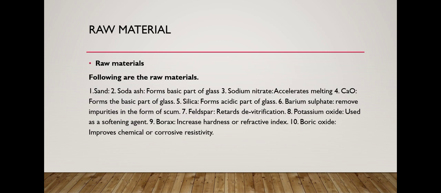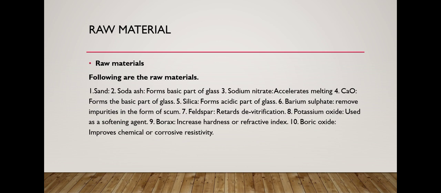Now we learn about the raw materials used in the glass industry. Following are the raw materials used to prepare glass: sand and soda ash form the basic part of glass; sodium nitrate; calcium oxide forms the basic part of glass; silica forms the acid part of glass; barium sulfate removes impurities in the form of scum; and feldspars.